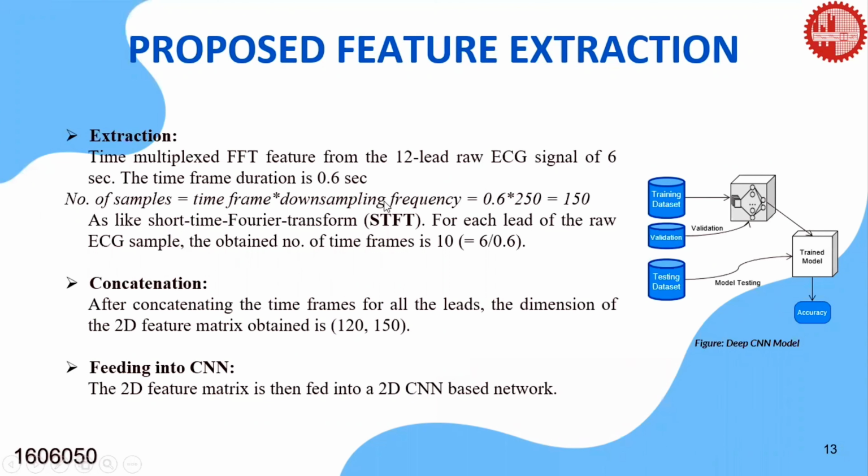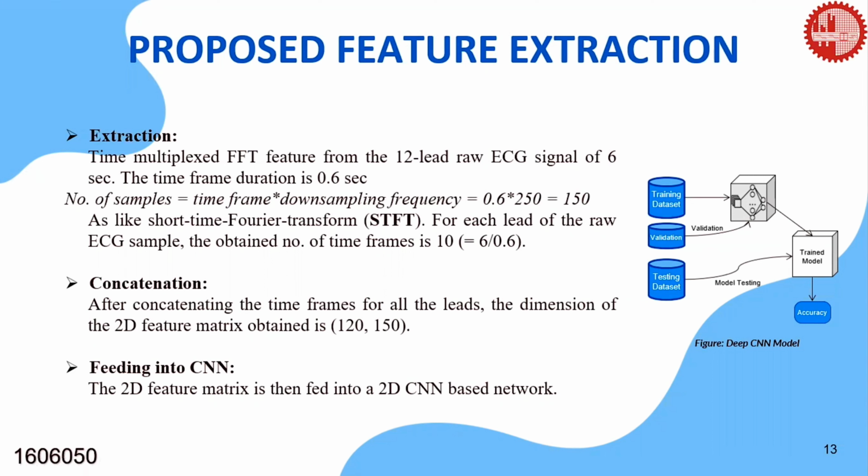Then each time frame is converted into the frequency domain by applying FFT. As a result, we have successive time frames where each time frame includes the Fourier transform feature of that time frame. Here, in our case, the calculation of the total number of data samples per time frame and the total number of time frames per ECG record is shown. This TMFFT feature extraction is like the short-time Fourier transform or STFT.